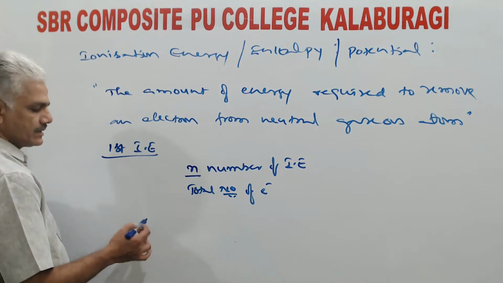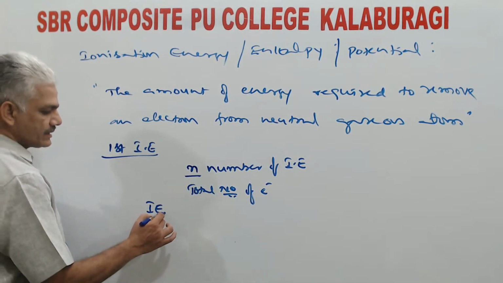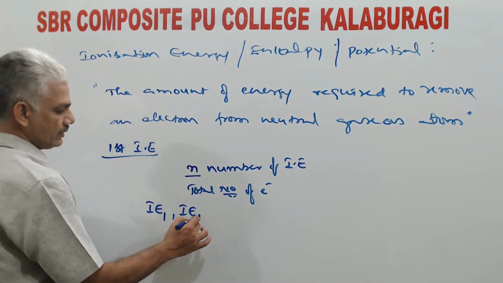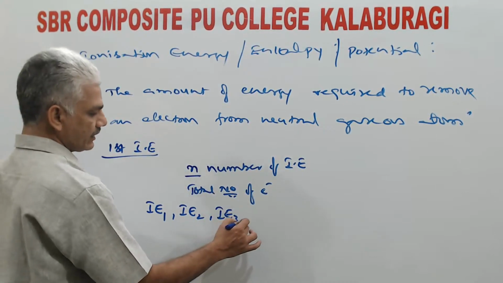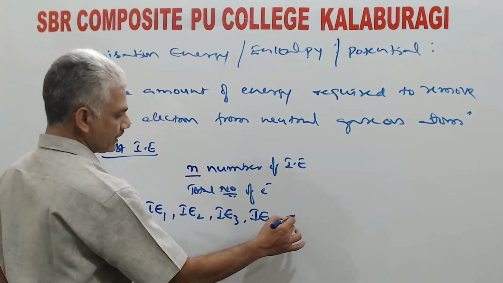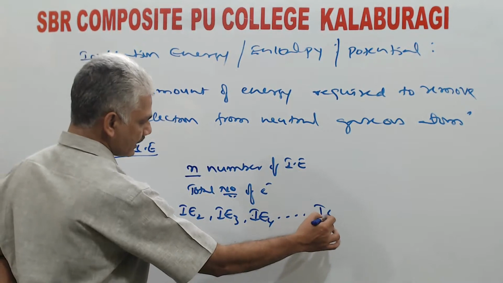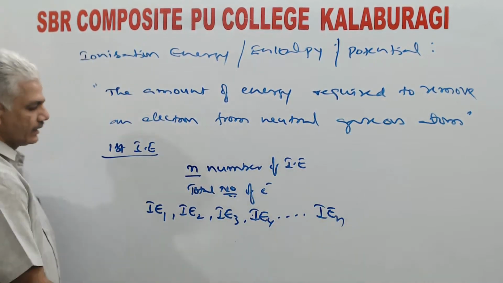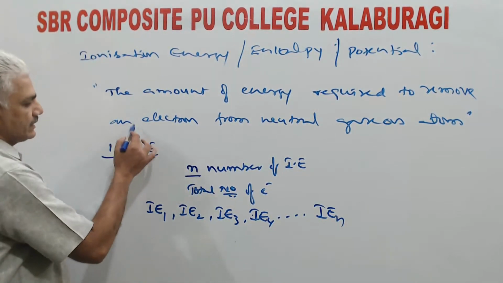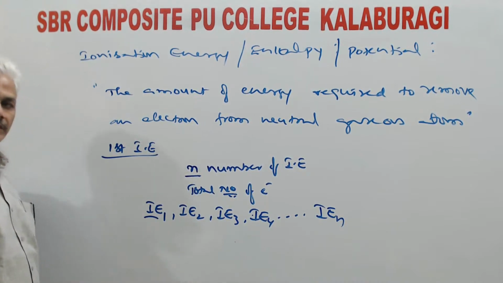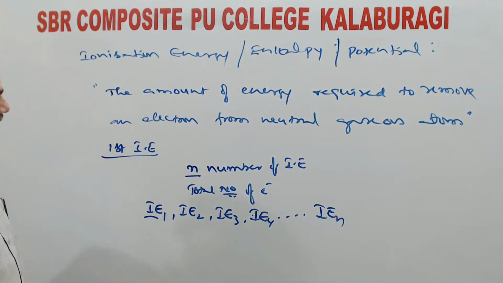So, various ionization energy values can be represented as IE1, IE2, IE3, IE4, like that up to IEn. This definition is applicable for IE1. So, let us try to understand what is meant by this statement.